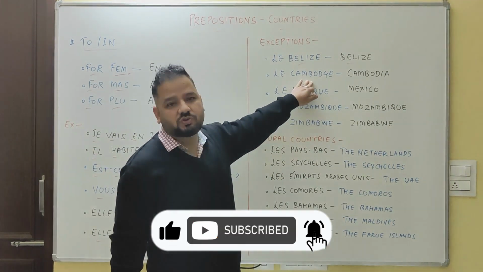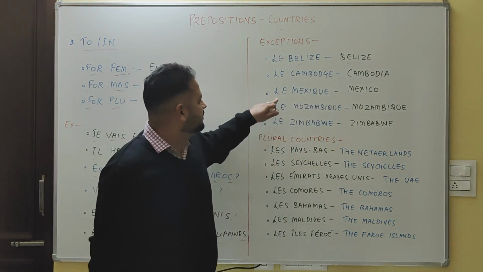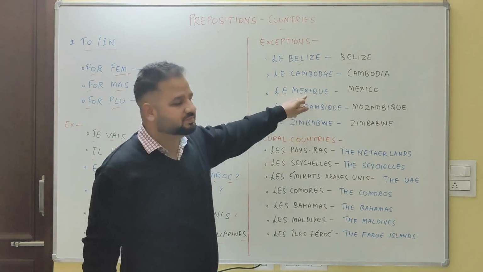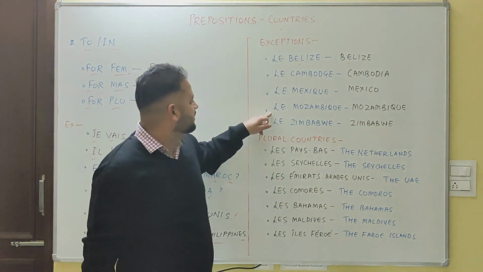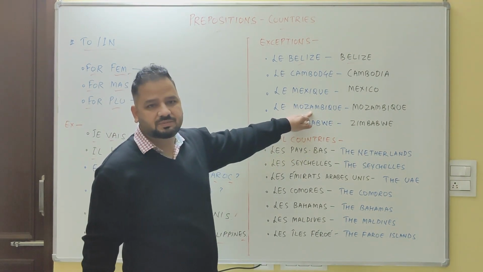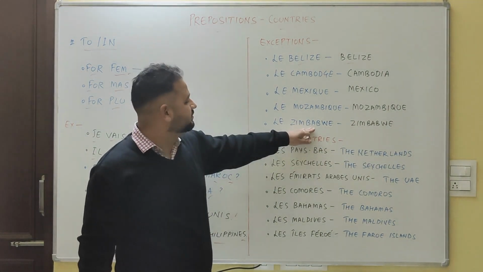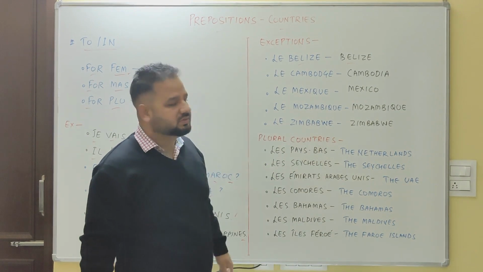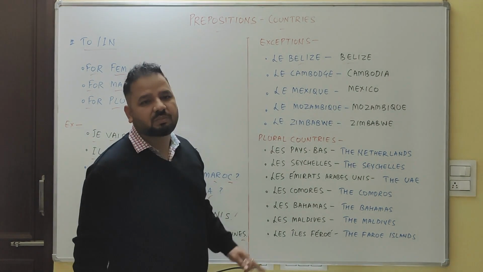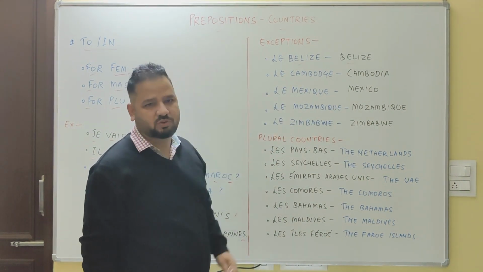Mexico, Le Mexique. Then Mozambique, Le Mozambique. Then Zimbabwe, Le Zimbabwe. So these are the exceptions. Instead of ending with E, they are masculine countries. Please make a note here.